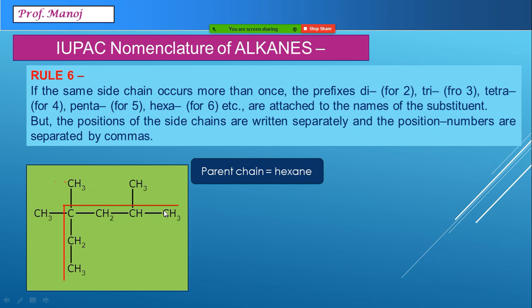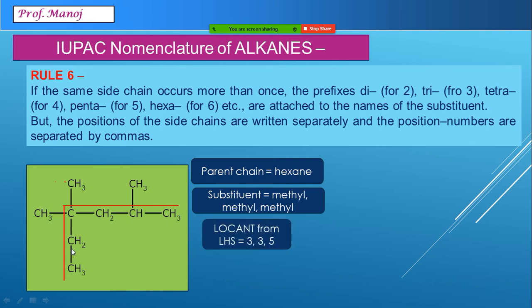What is present as substituent here? Methyl, methyl and methyl. So there are 3 methyl groups present, and at which positions? If I take from left to right, my positions are 1, 2 and 3. So on the third carbon, we have methyl and methyl. On the fifth, we have a methyl.